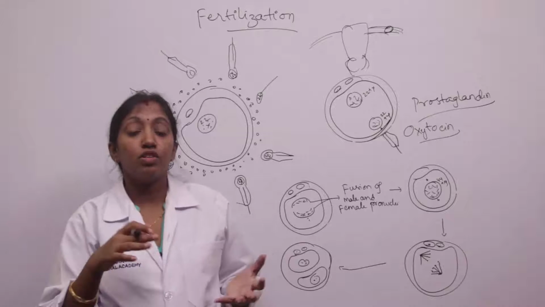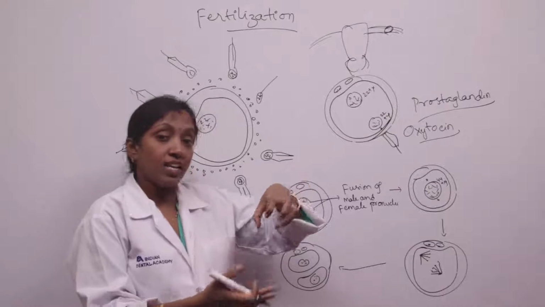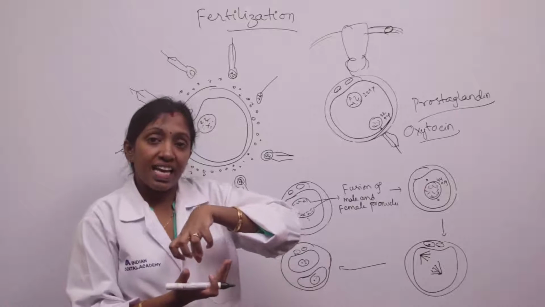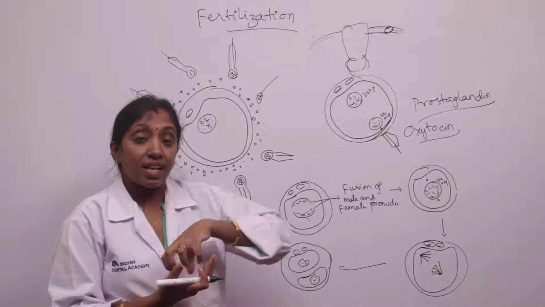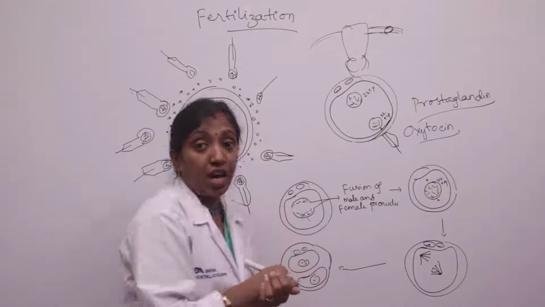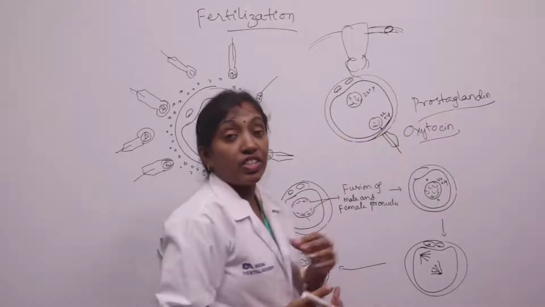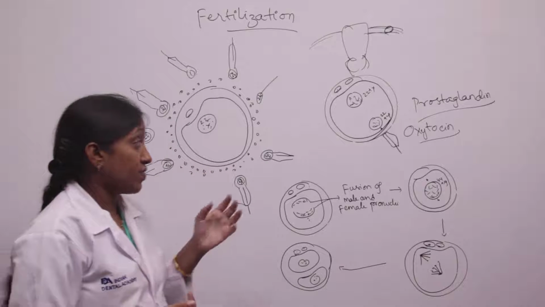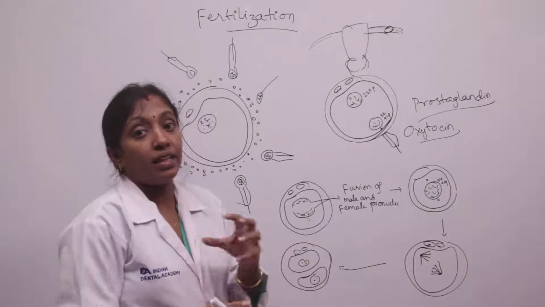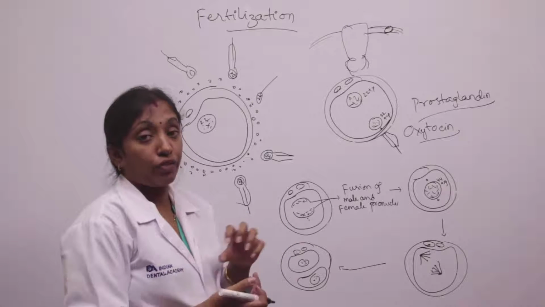Due to the successive contractions of the uterine muscle, they suck in the sperm which is deposited in the vagina during coitus. Because of the prostaglandin, which increases the uterine muscle contractions, as well as the oxytocin, they aspire the sperms due to the successive contractions of the uterine muscles.